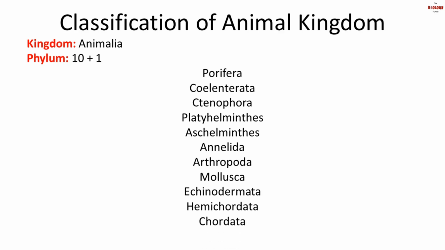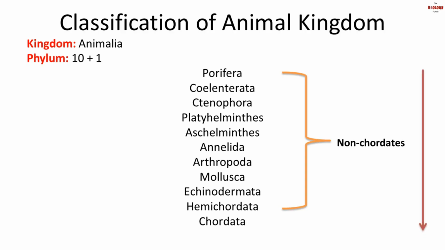Now, from Porifera to Hemichordata, all these 10 phyla are non-chordates. That's why I have mentioned 10 plus 1. So, non-chordates are 10, and chordates, we have only one phylum. As we go from Porifera to Chordata, the complexity level increases.